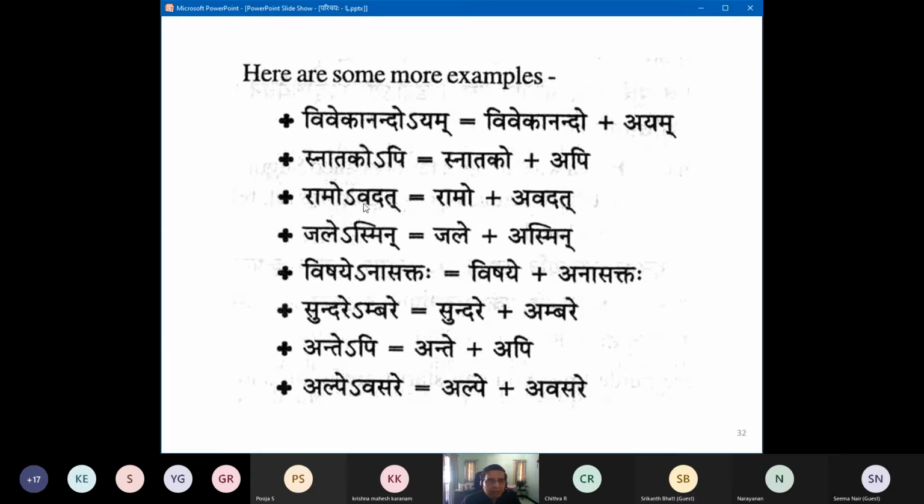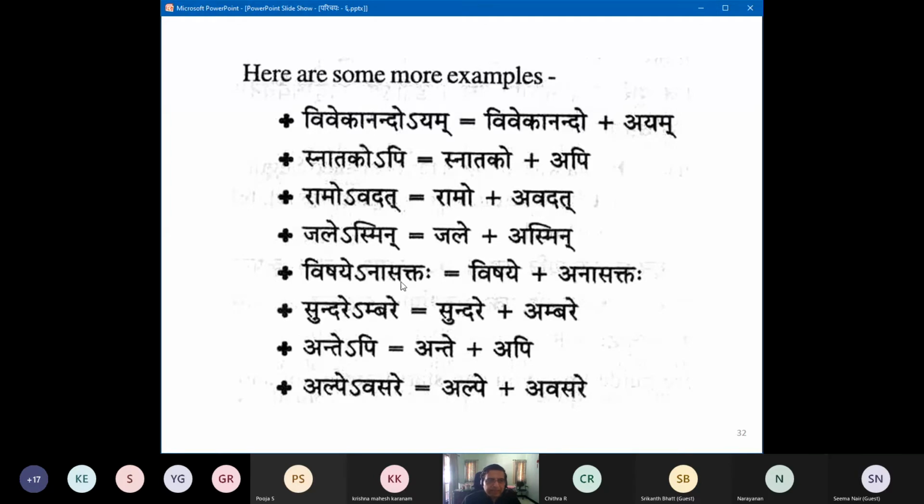Ramo vadat. Ramaha avadat, Ramo avadat. So the a need not come out. Jalesmin. Jale asmin. So here there is no avagraha because it is an ekara. So there is no generation from visarga. This is a native jale.